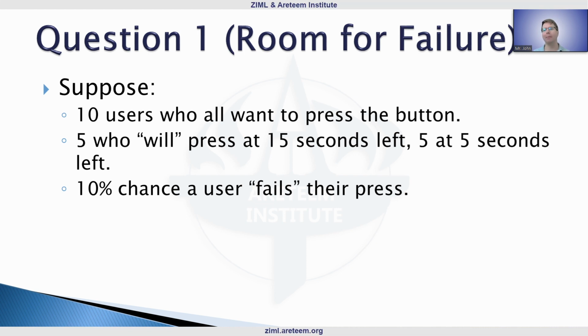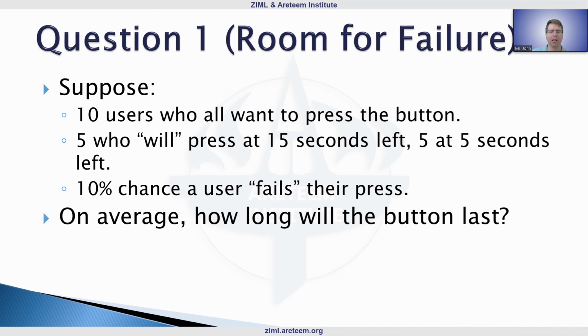They say, oh, I missed it. I missed my chance in that scenario. So let's take into account that there's this 10% chance that they had to step away from the computer or something and they don't press when they said they would. And so then the question here becomes, on average, how long will the button last?